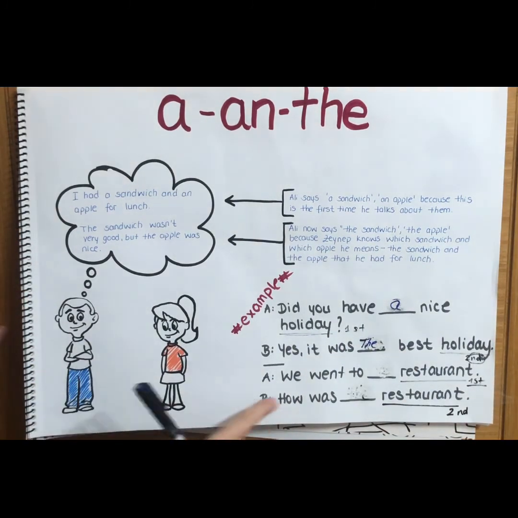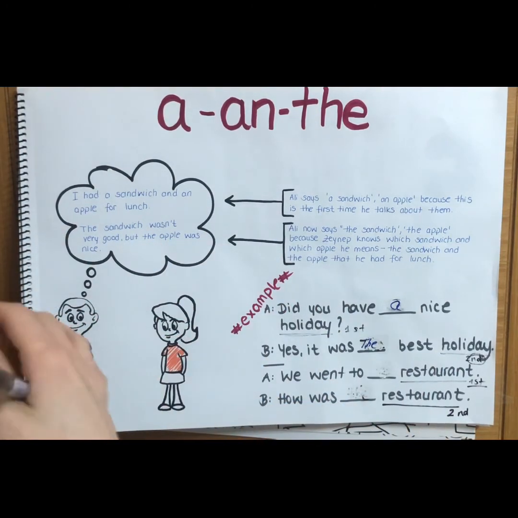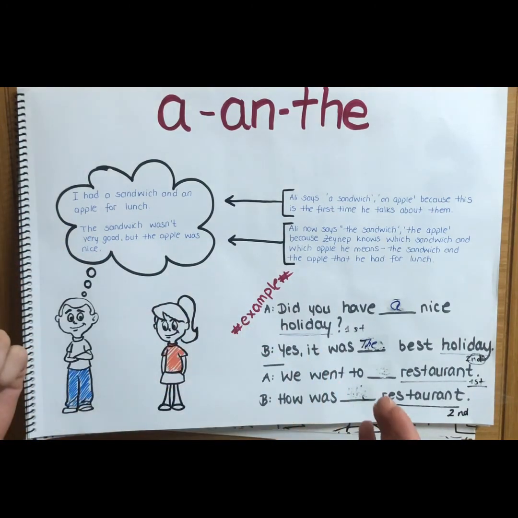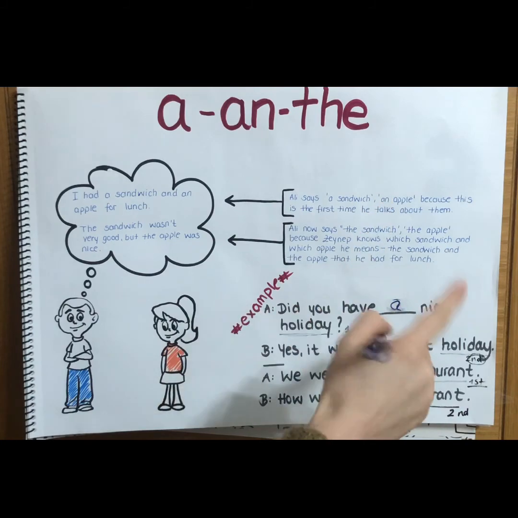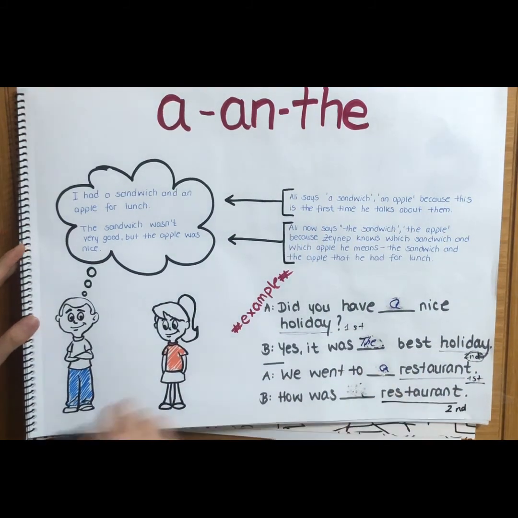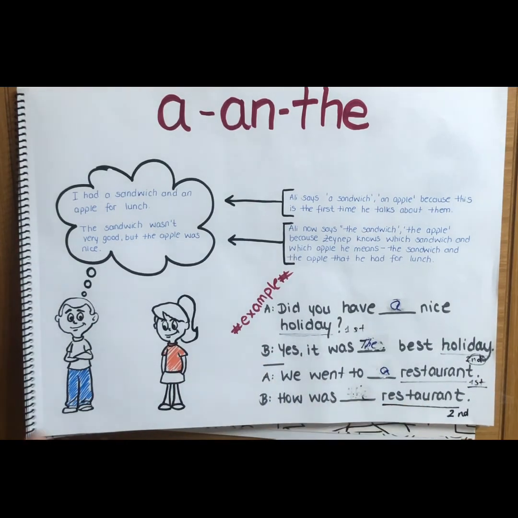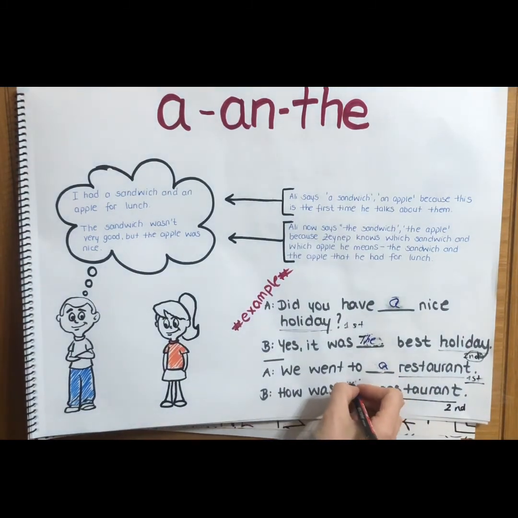Let's look at the second one. We went to a restaurant. So am I telling anything about what kind or which restaurant it is? No, I am not. So this is the first time I'm talking about it. If it's the first time, I say a restaurant. And now look at here. How was the restaurant? This is the second time I'm talking about it. So I'm going to say the.